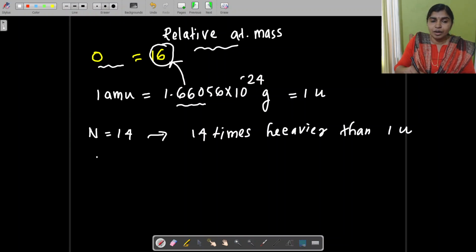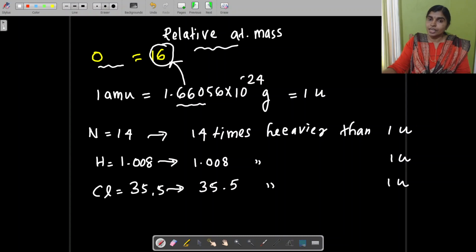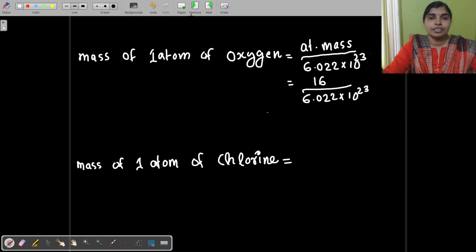The atomic mass of hydrogen is 1.008. What is the meaning? It is 1.008 times heavier than 1 U. And the atomic mass of chlorine is 35.5. What is the meaning? The mass of one atom of chlorine is 35.5 times heavier than 1 U. So this relative atomic mass is a number which expresses how many times the mass of an atom is heavier than 1 U. So how will you find out the mass of one atom of an element?